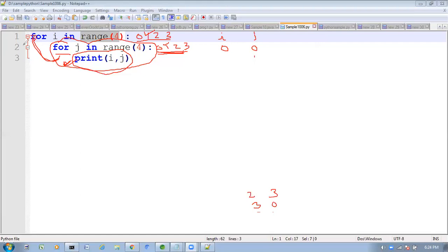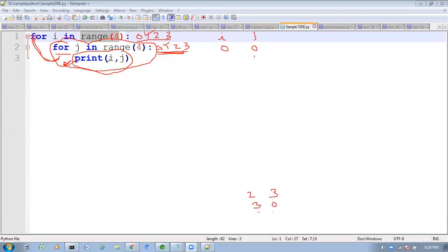Next, i value is 1. It will come inside, and again this for loop will execute 4 times. Again, it will go back. Next time, i value is 2, and it will come inside. This for loop will execute again 4 times. After that, again it will go back to the main for loop. Here i value is 3, and again it will come inside. This for loop will execute 4 times.